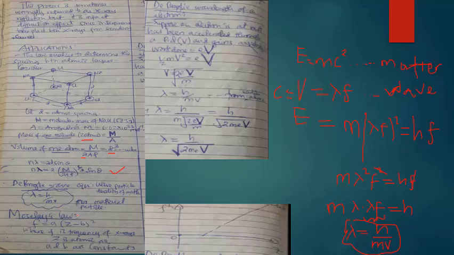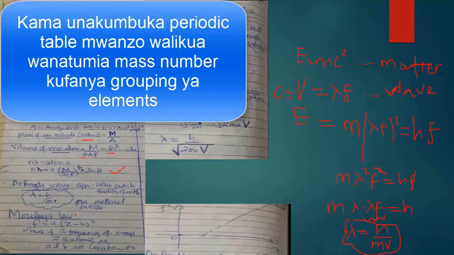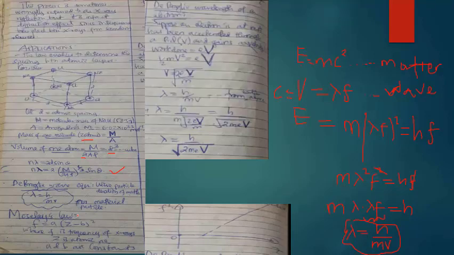Akaja jamaa mwingine anaitwa Moseley. You see, kabla ya kipindi cha Moseley, atomic number was just a number. Haikuwa associated na any property. Okay? It was just a number kama identity number, kwamba tuseme namba kama ya usajili. So up to Moseley's time, yeye akaja kuestablish kwamba kumbe hizi atomic numbers zina meaning.